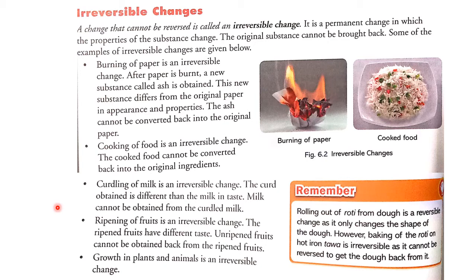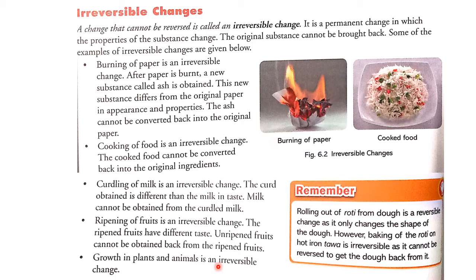The curd that is obtained from the milk is of a different taste from that milk, and milk cannot be brought back from the curdled milk. Ripening of fruits is an irreversible change. The ripened fruits have different tastes. Unripe fruits cannot be obtained back from the ripened fruits. So, fruit ripening is also an irreversible change. When a fruit is ripe, it cannot be brought back to its unripened state.